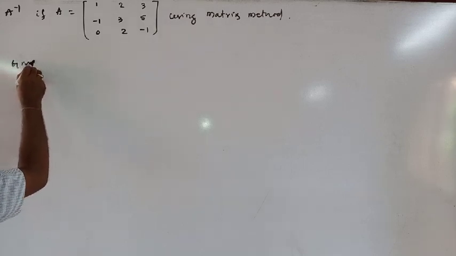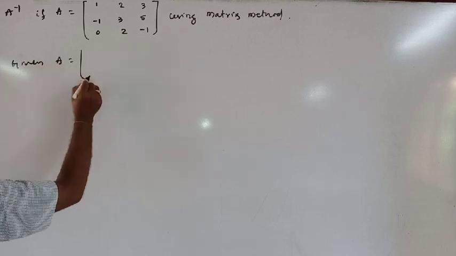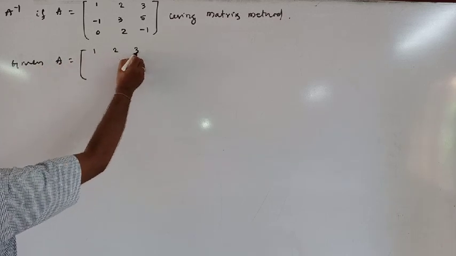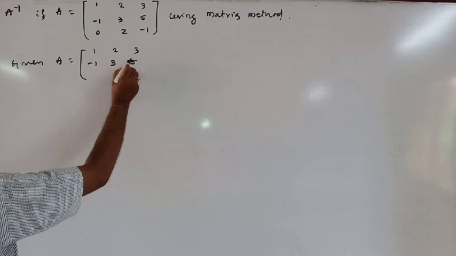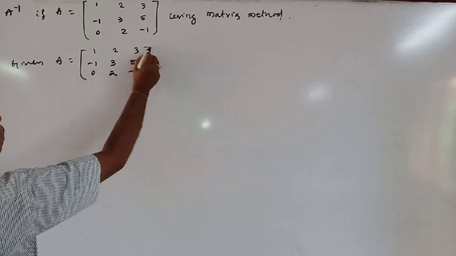Given A is equal to [1, 2, 3; minus 1, 3, 5; 0, 2, minus 1].